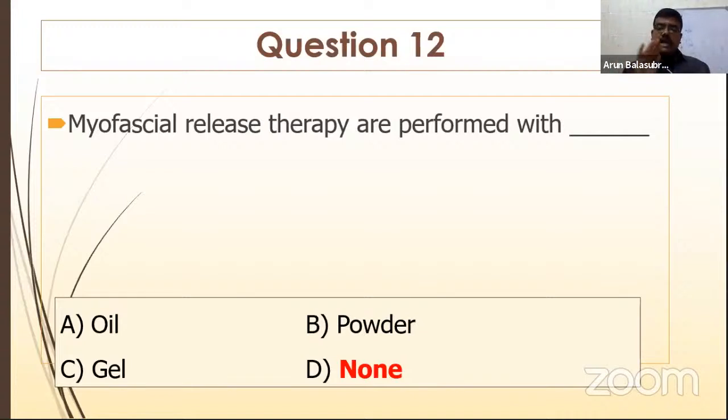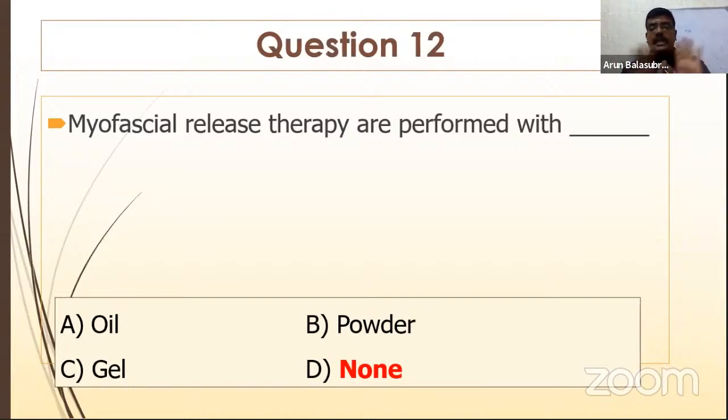We should not use any substances like oil, powder, or gel. Nothing should be used because it prevents the friction between the fingers and the skin. It produces sliding. When you use powders, the grip will not be there. The friction is reduced, so you are not going to do an appropriate technique, or the technique will not reach the fascia. So nothing should be used when you apply myofascial release therapy.